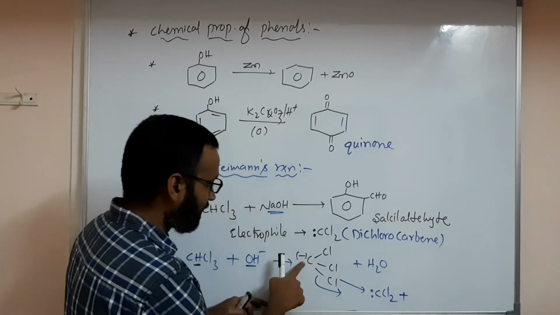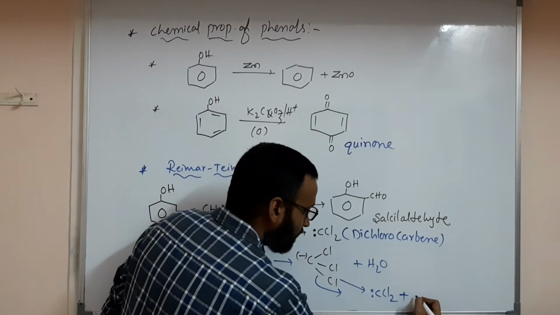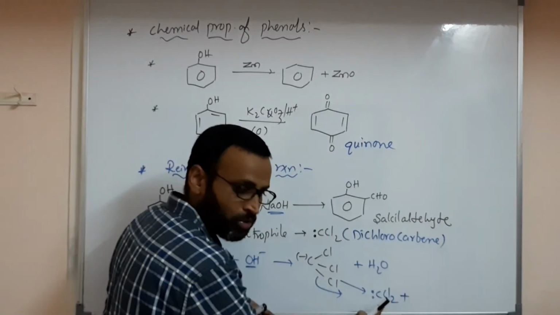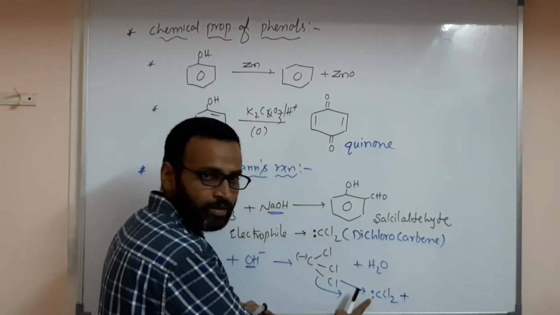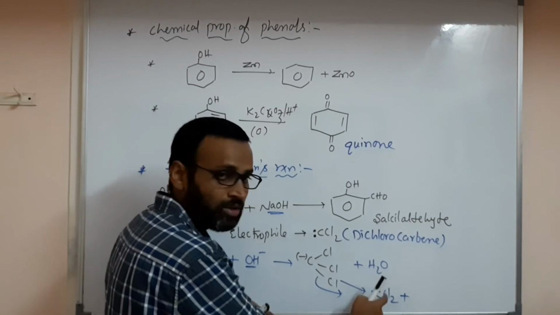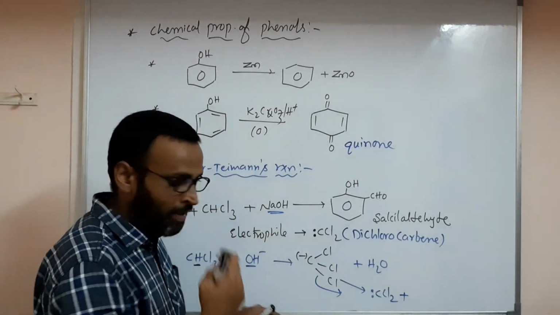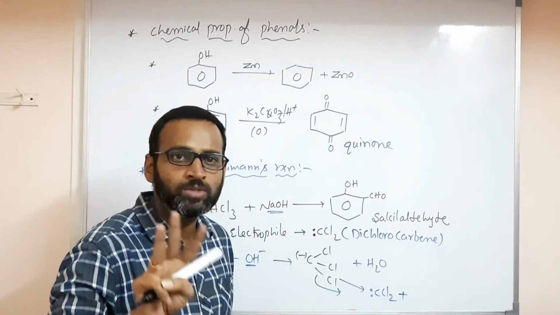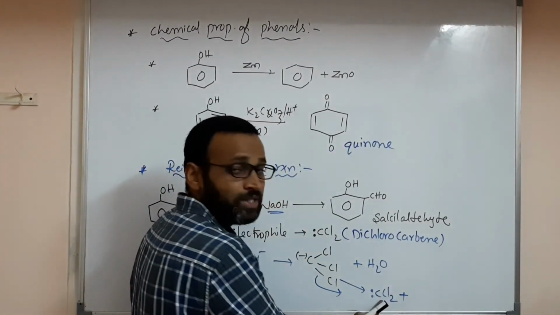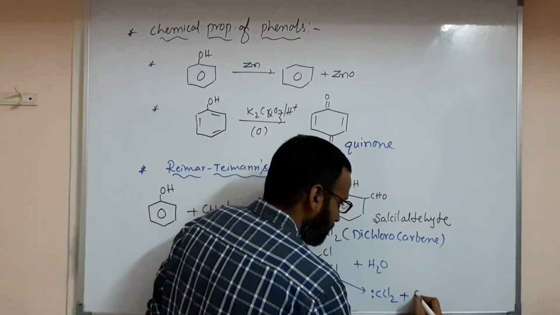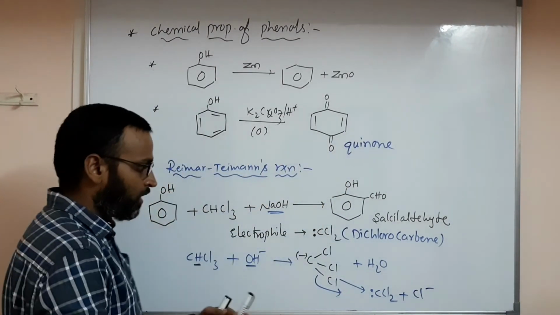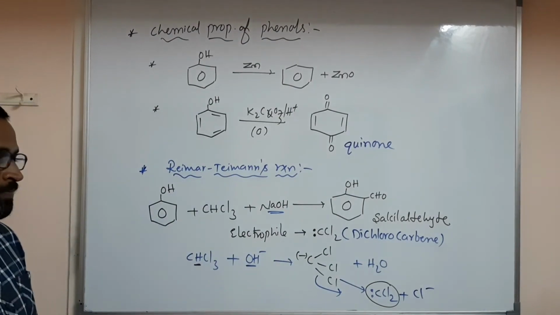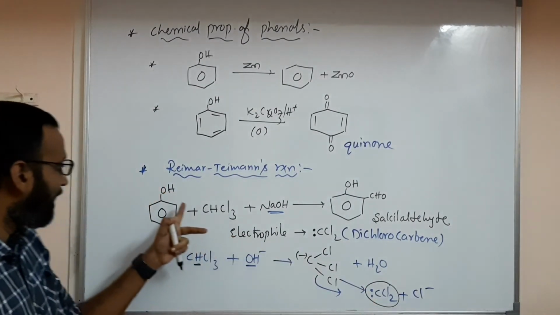Understood? Carbon already has a lone pair actually. CCl2, because carbon valence is 4, so it has 2 bonds with 2 chlorines and 1 electron pair. Don't think it is electron rich. This is the electrophile, electron deficient, because 1 pair and 2 bonds means 3 bonds, which means 6 electrons. So CCl2 is electron deficient, along with that Cl minus. So the electrophile here is CCl2. That CCl2 will add at the ortho position.